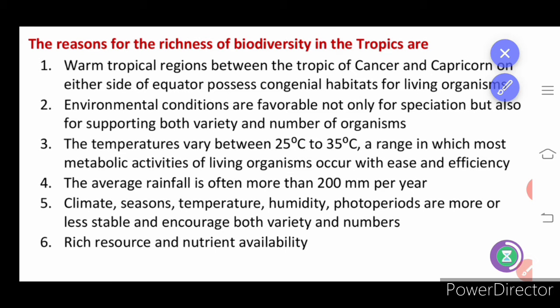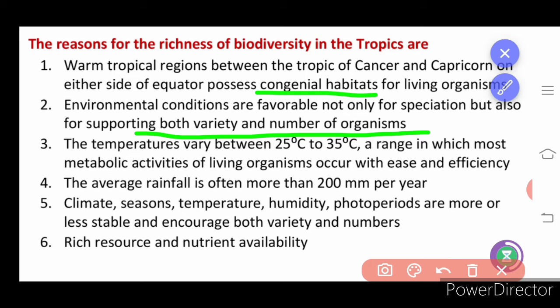So then the reason for the richness in biodiversity in tropical areas. So warm tropical region between the Tropic of Cancer and Capricorn on either side of the equator. So we have the congenital habitats for living organisms. So what is congenital? It is born. Okay, so which is newly formed. So the areas which are suitable for the growth of organisms, that is what it means. Here in the congenital habitats, environmental conditions are favorable not only for speciation but also for supporting both the variety and the number of organisms in the environment.